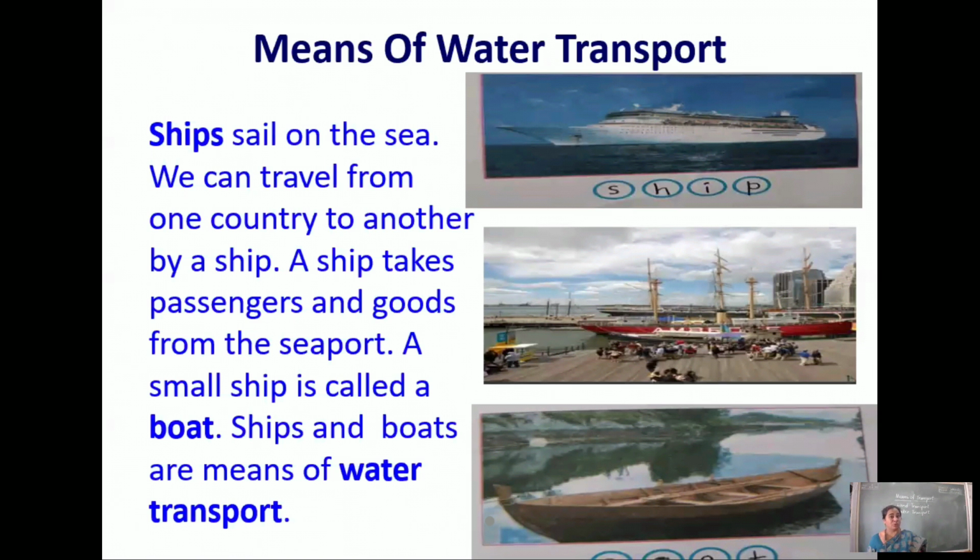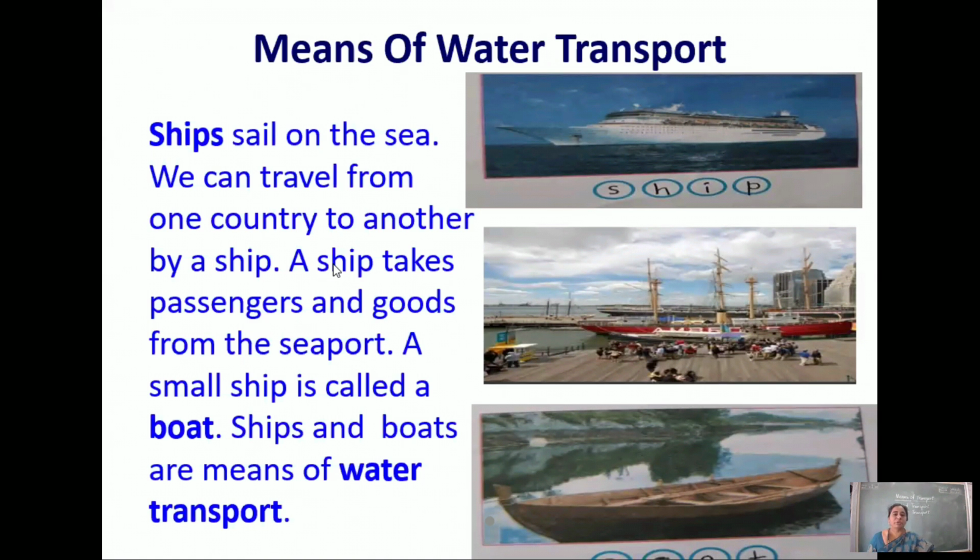Ships are used to move from one country to another. There are also boats that run on the rivers to move for shorter distances, but ships are used for longer distances.